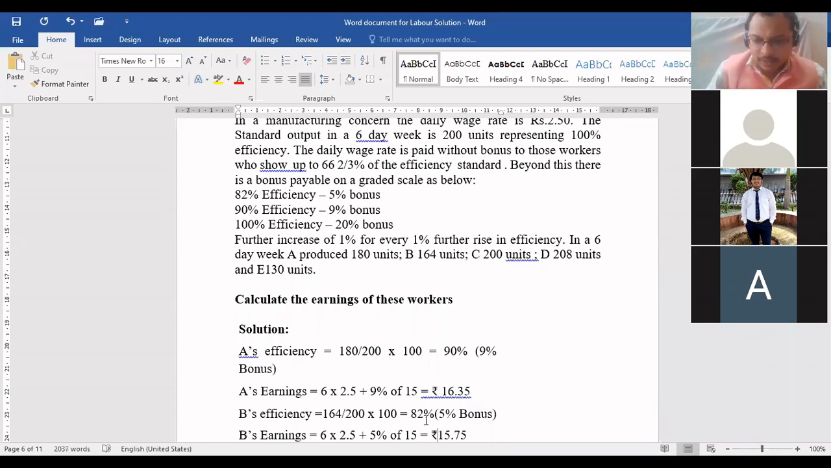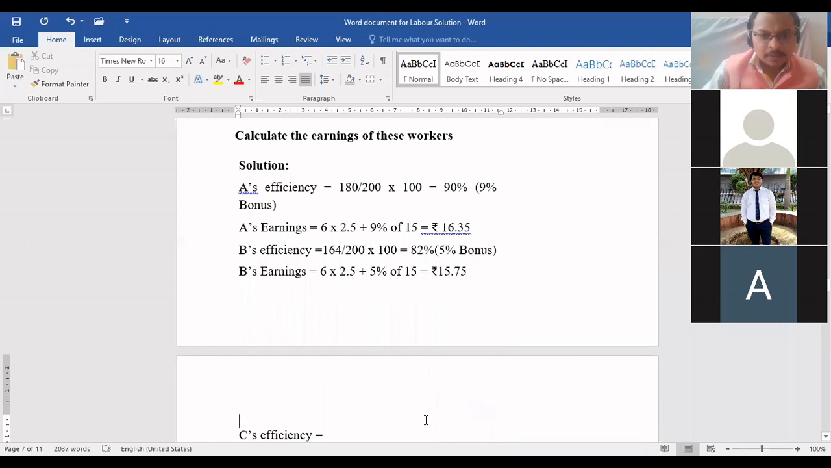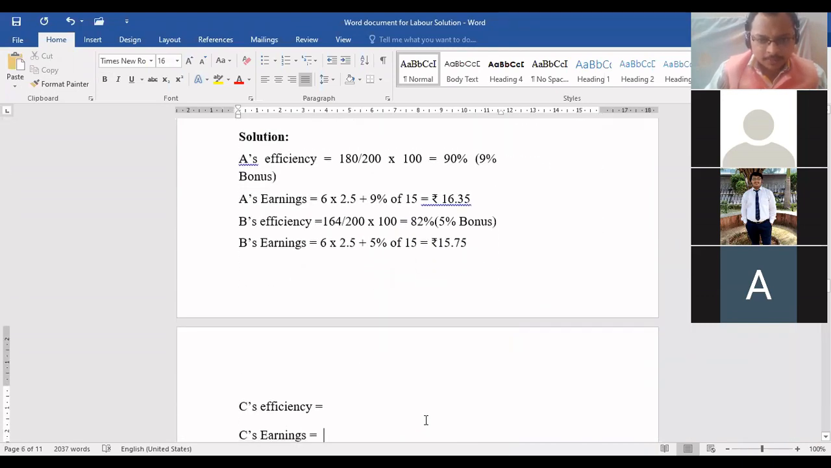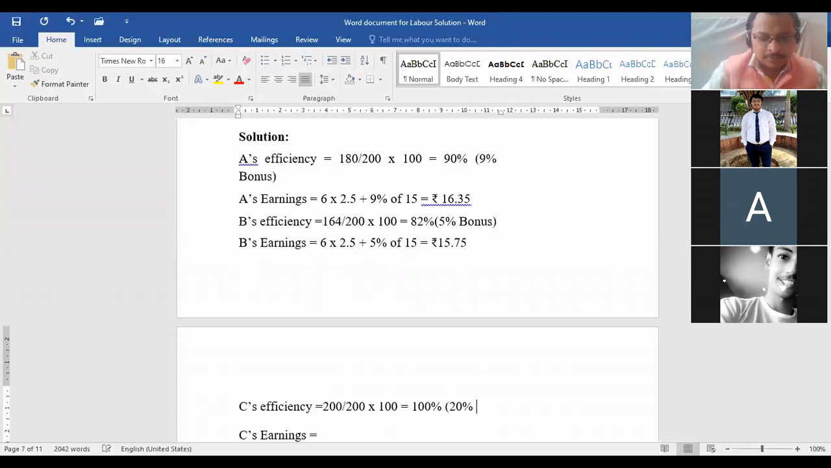Now for Mr. C. How many units has he produced? 200. So 200 divided by 200 multiplied by 100. 100%. Very good. Now 100%, what is the bonus? This is the maximum level. 20% bonus. Very good.